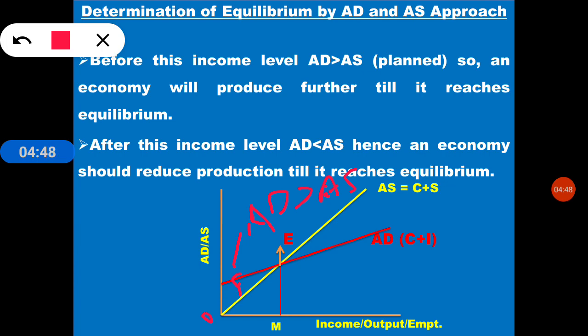Hence an economy should reduce the production till it reaches equilibrium.